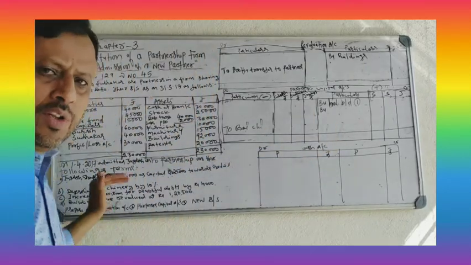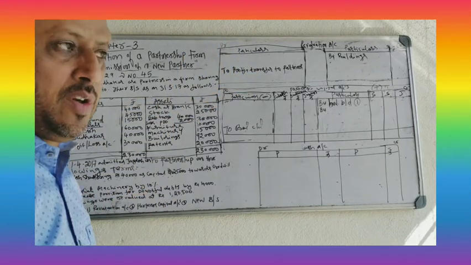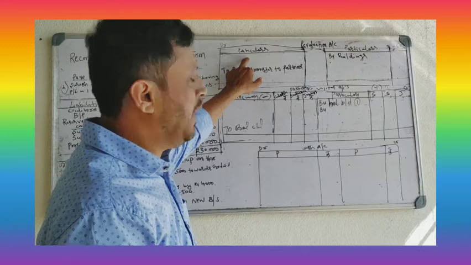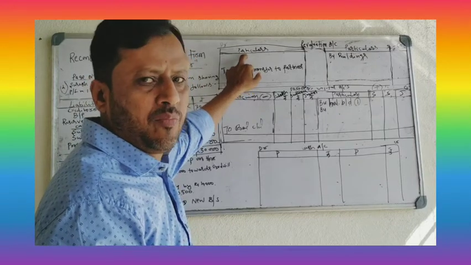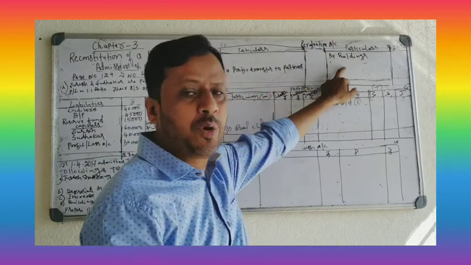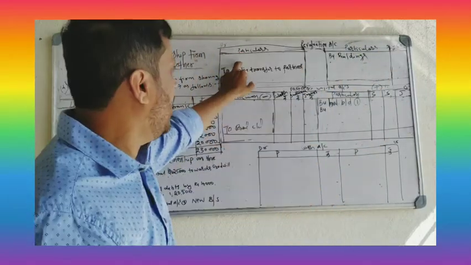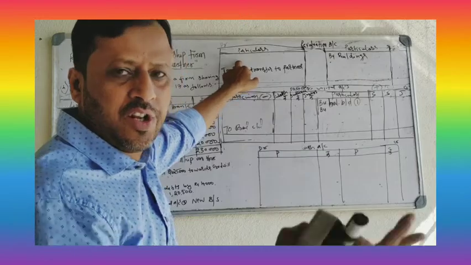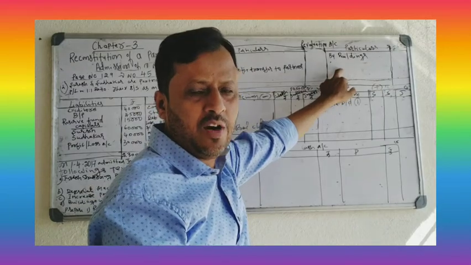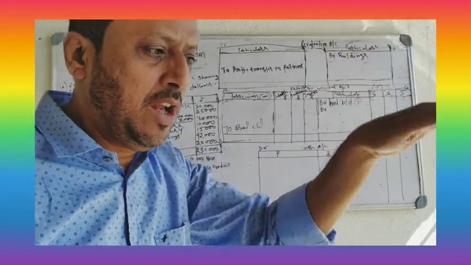Now, other adjustments were relating to revaluation account. Depreciate machinery by 10%. Machinery value decreased by 10%. As you know, in revaluation account, you have to record losses on the debit side, profit on the credit side. How will you get loss? Decrease in asset, increase in liability, loss. Increase in asset, decrease in liability, income, that is profit. Depreciate machinery means loss. Machinery value decrease means loss.